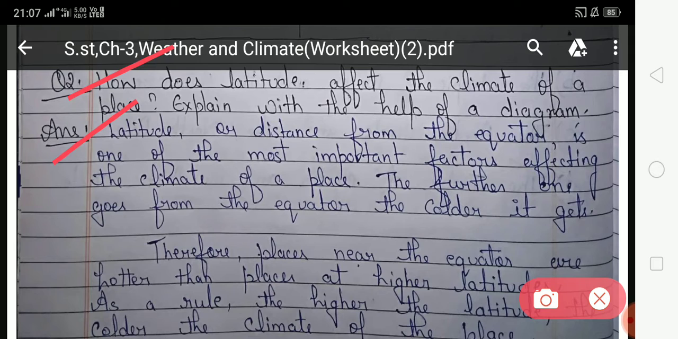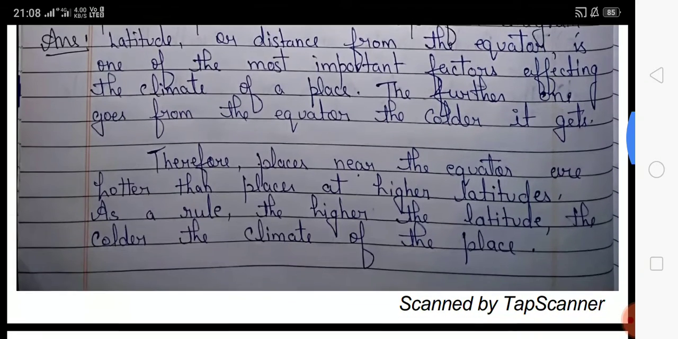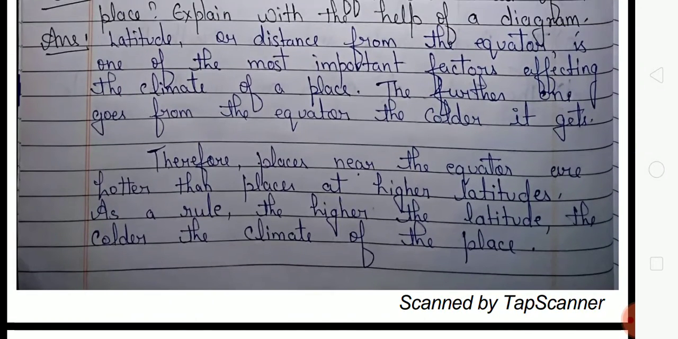So students, latitude is one of the main factors that affect the climate of a place, because of the distance from the equator. The further we go from the equator, the cooler it gets, and therefore the places near the equator are hotter than places at a higher latitude. As a rule, the higher the latitude, the cooler the climate of a place.